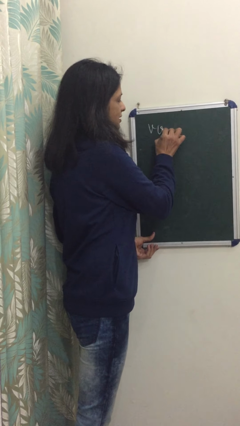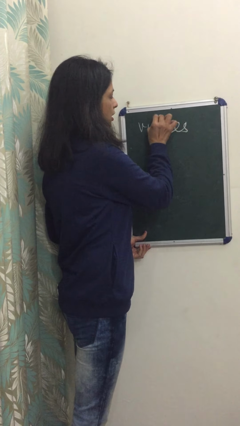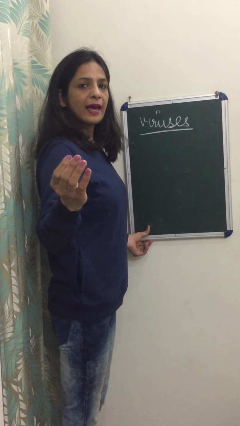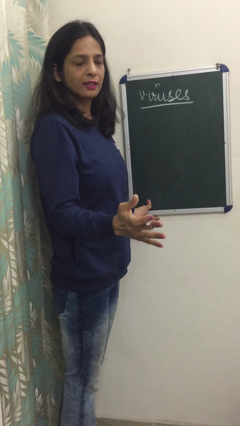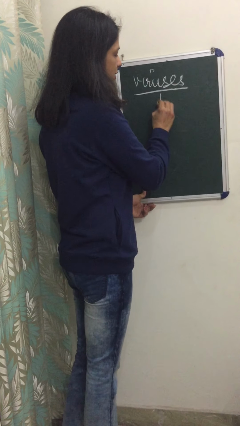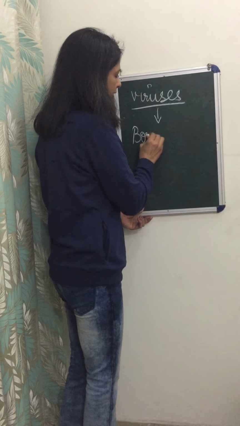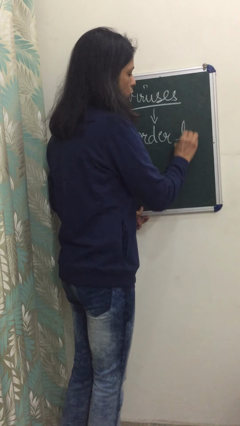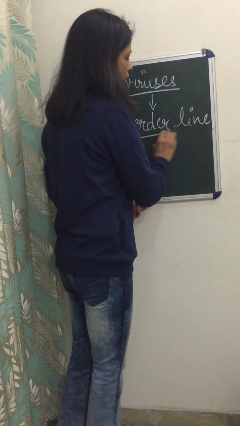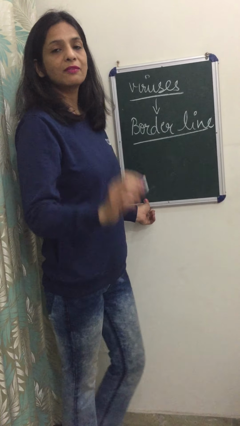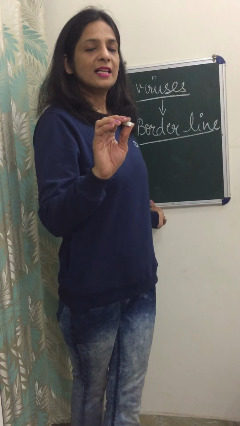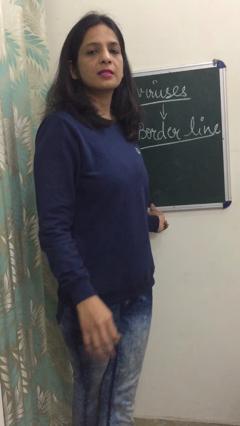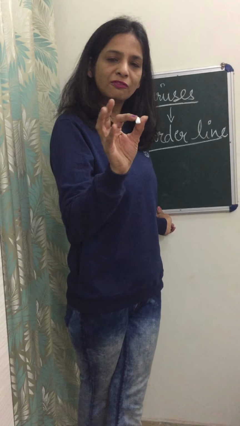Do you know what viruses are? Now, viruses are not included either in the living or in the non-living, because they are considered to be on the borderline of life. Why are these considered to be on the borderline of life? Because you must have read about the properties of living organisms. Have you? Yes. Living organisms show certain characteristic features.